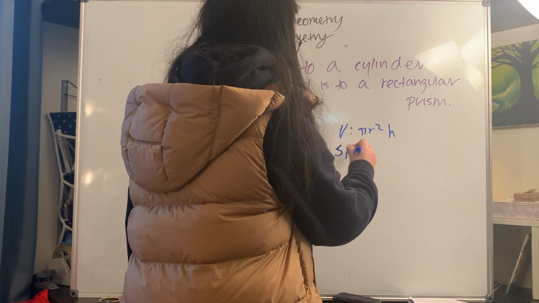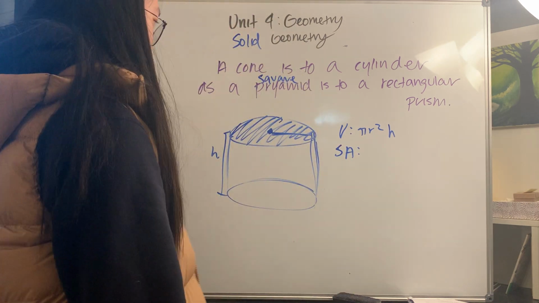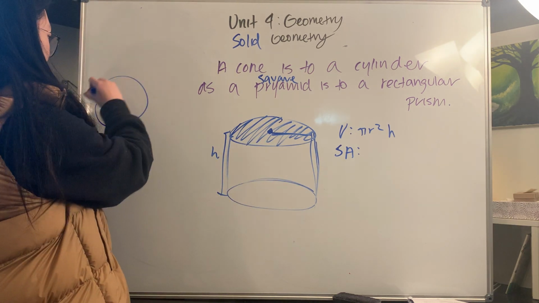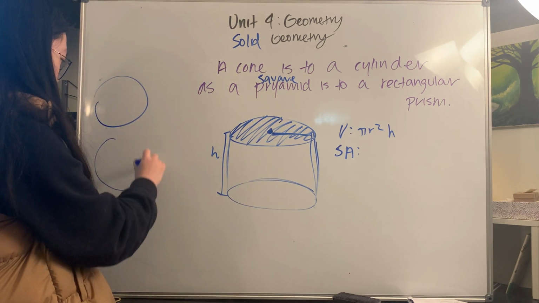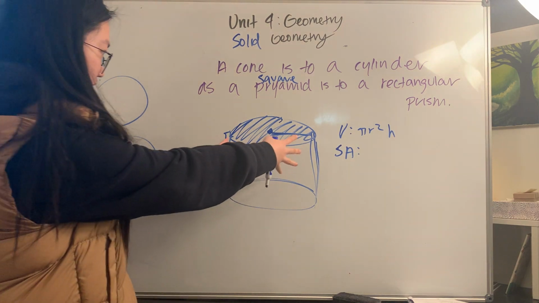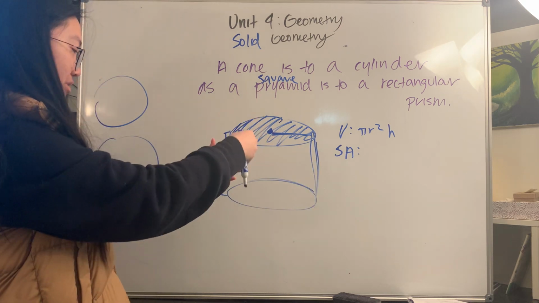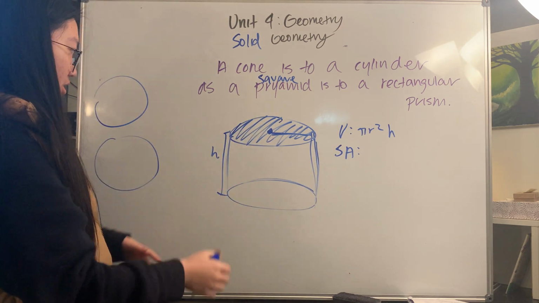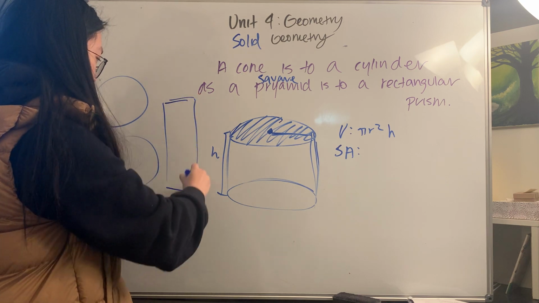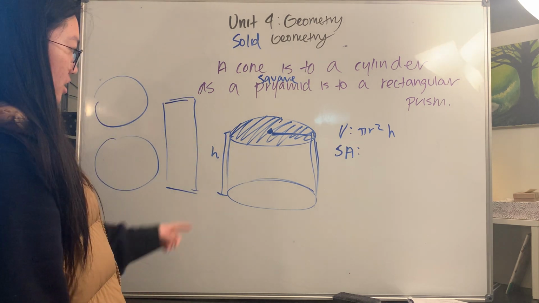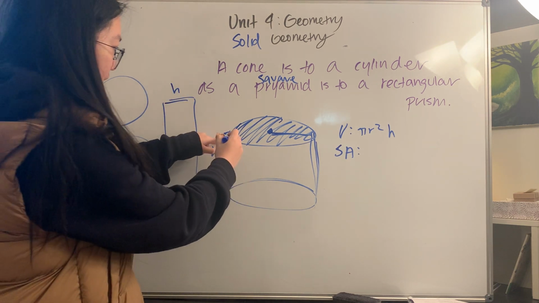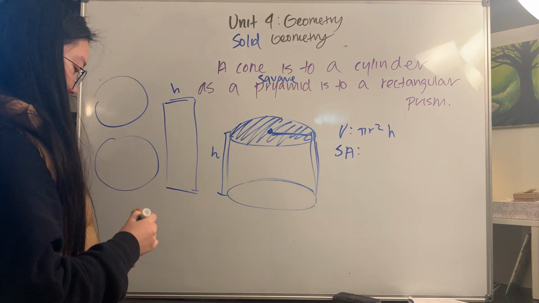The surface area, if you imagine unraveling this cylinder, you would get a circle that looks like this. Actually, 2 circles for the 2 bases. And you would also unravel this rectangle that wraps around the cylinder. And so the rectangle will look like this. Let's talk about the dimensions of the rectangle. Well, we know that one dimension is h. This will be this over here. But what is this dimension?